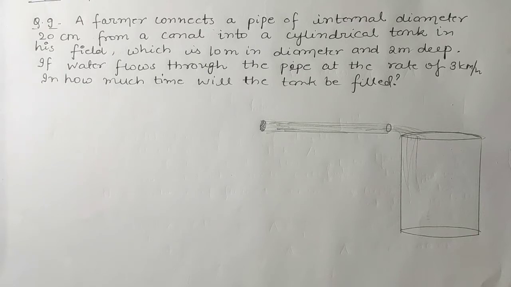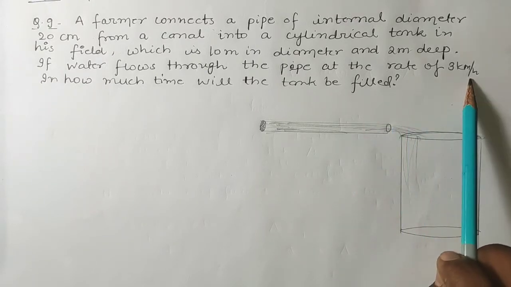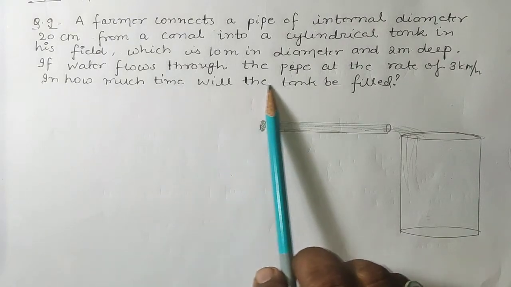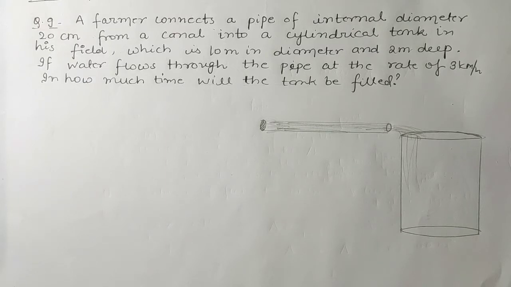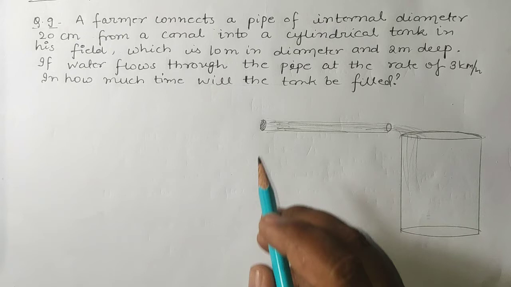If water flows through the pipe at the rate of 3 km per hour, in how much time will the tank be filled? Students, this question we can correlate with the last question, but in the last question the time was given. This time the time is asked, that in how much time the tank will be filled. And students, what else is given?